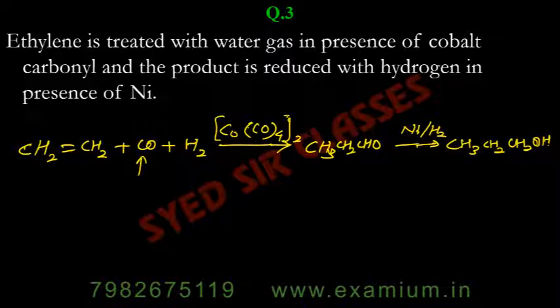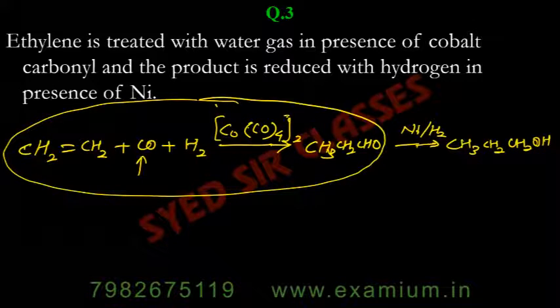So propanol or propan-1-ol will be formed. This reaction we discussed in the previous class as well, if you remember.